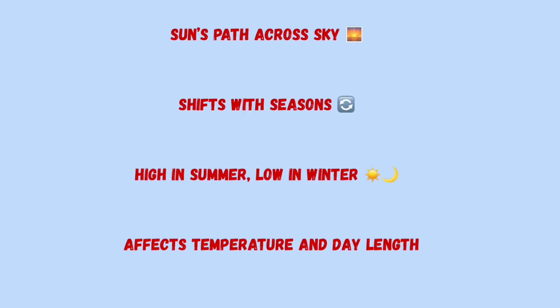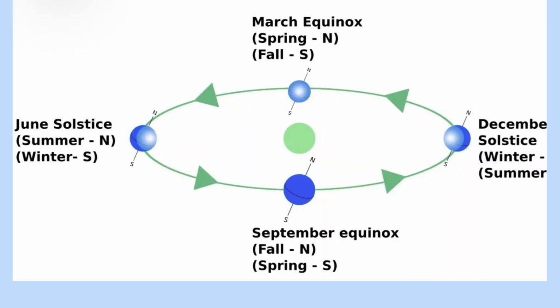Alright? Now see the sun's path across the sky. The sun does not move the same way every day. So in summer, the sun is high in the sky and days are long. In winter, the sun is low in the sky and days are short. So near the equator, the sun's path changes very little. Near the poles, the sun may stay up all day or not rise at all.